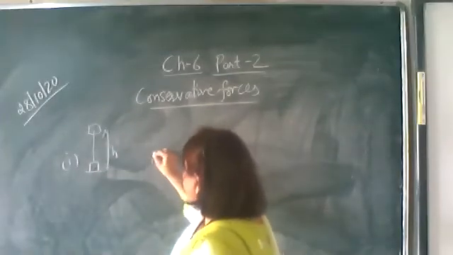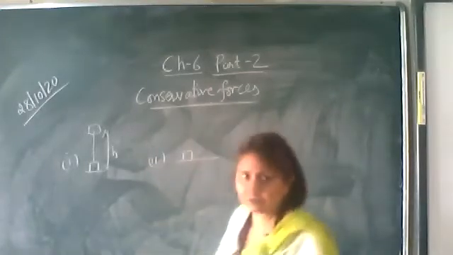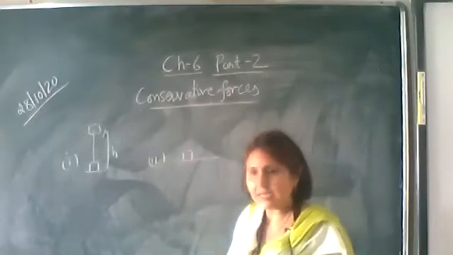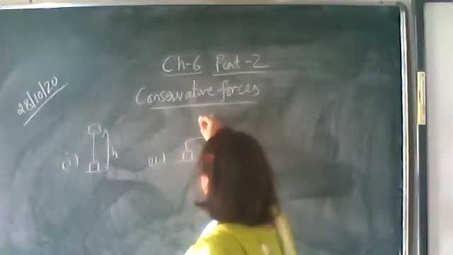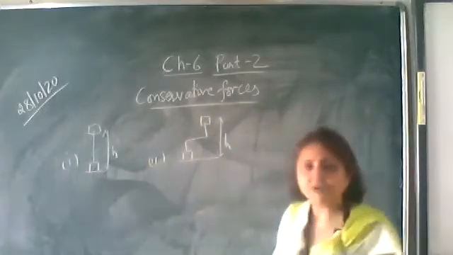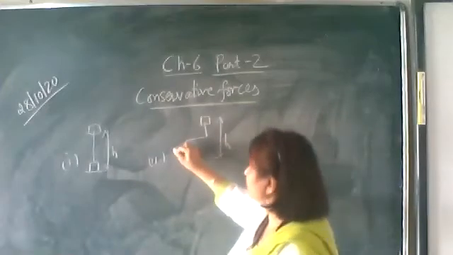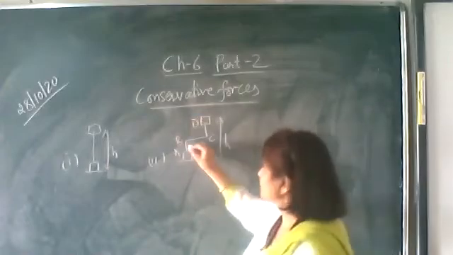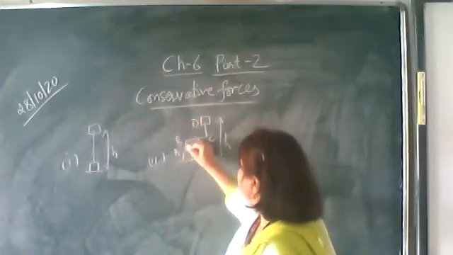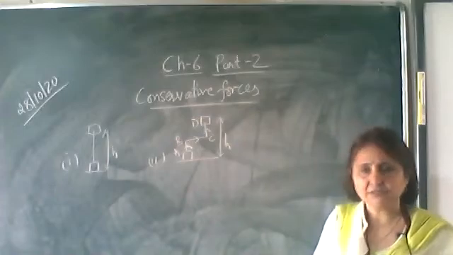In the second case, let it be taken along a different path, again lifted through a height h only, from A to B, B to C, and C to D. Then also we'll find out the work done.